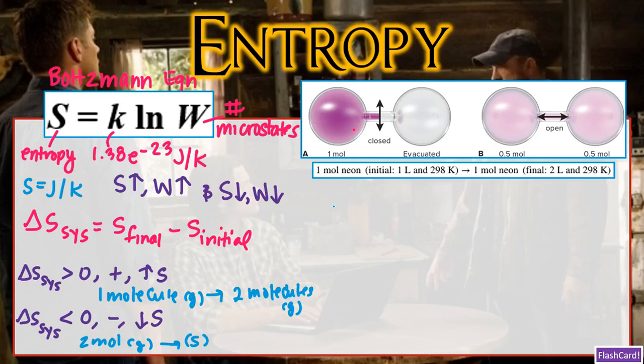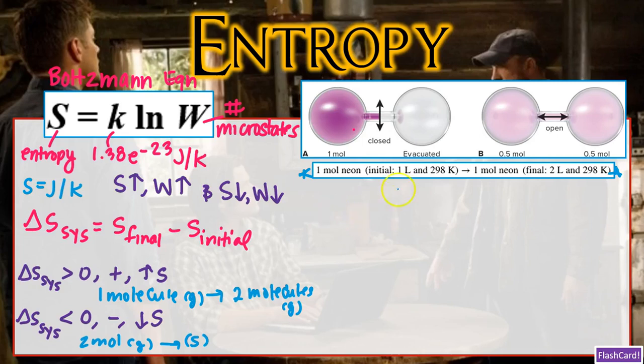And so our example is going to be 1 mole of neon gas. It's going to be behaving ideally. So we're going to have a temperature of 298 Kelvin, and it's going to be expanding from 1 liter to 2 liters. And we're going to be using this as the catalyst for all of our 2 examples to see how we can approach calculating these delta S of the system. Since there are 2 ways, let's start with the number of possible particle arrangements or microstates, and let's start with that way of calculating delta S of the system.